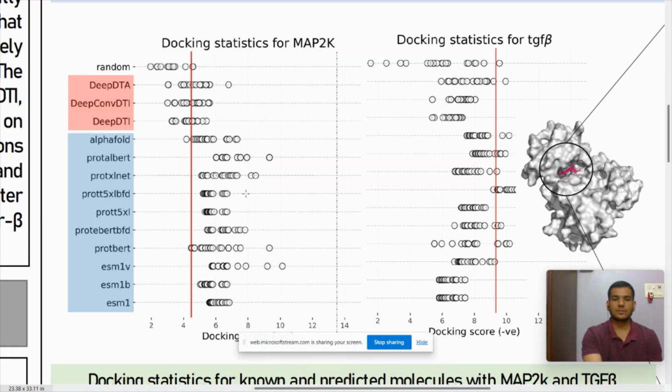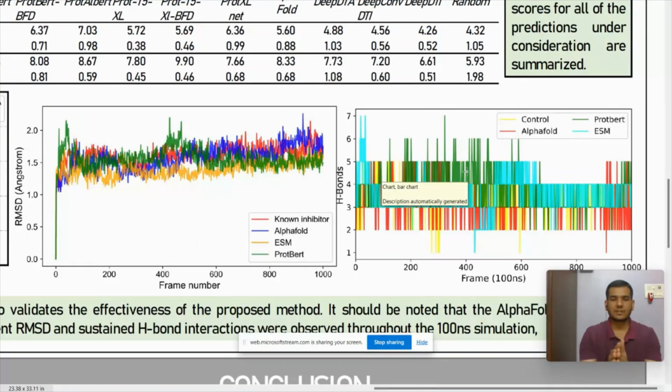Also, the residue level interactions between all the different sets were found to be pretty comparable with each other. Also, we ran a molecular dynamics simulation for all the complexes under consideration, and we found that the general dynamics of the interactions between the drug and the target for all the different complexes were pretty much similar.